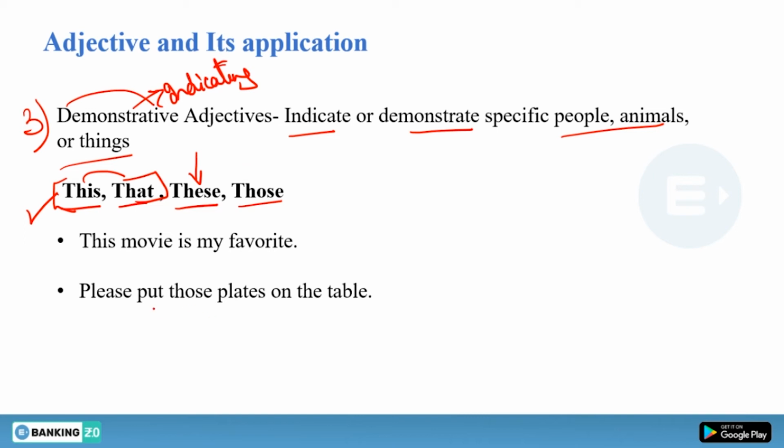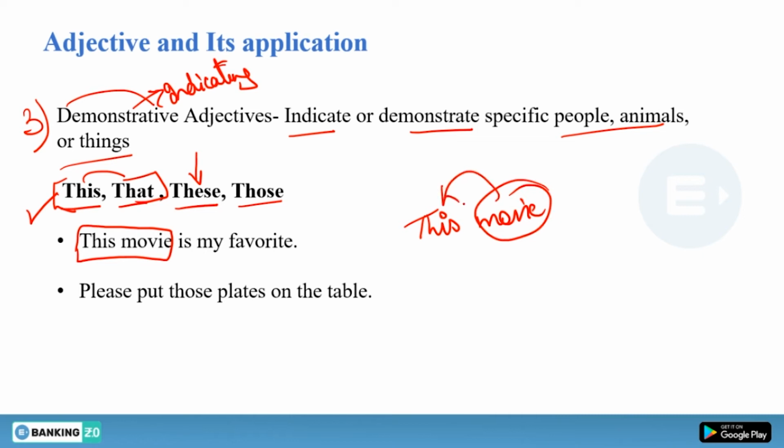Okay, so, "This movie is my favorite." Now, why do we call this an adjective? Because it is used before a noun. That is how we call it a demonstrative adjective. Similarly, "Please put those plates on the table." Again, "those" is used before "plates," which is a noun. So, please put those plates. "Those" is a demonstrative adjective here.